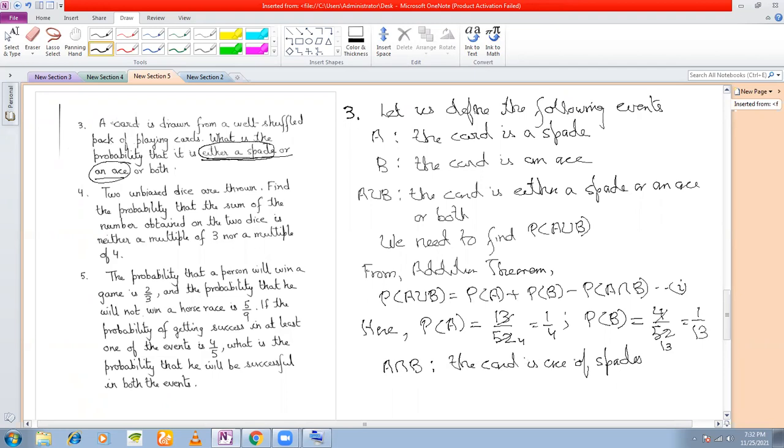Put the values. P(A) is 1 by 4. P(B) is 1 by 13. And P(A intersection B) is 1 by 52. Take the LCM. This should come to 4 by 13. So I've made myself clear. This was very simple.